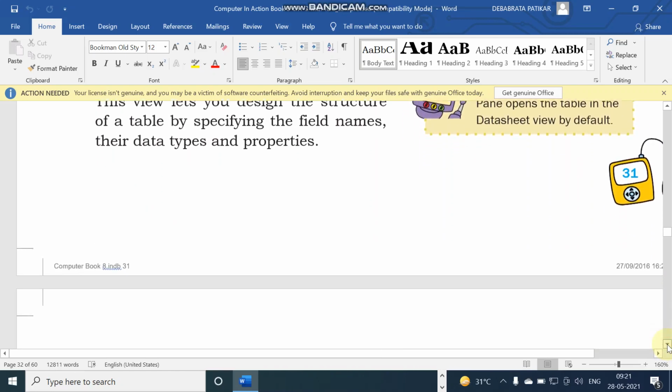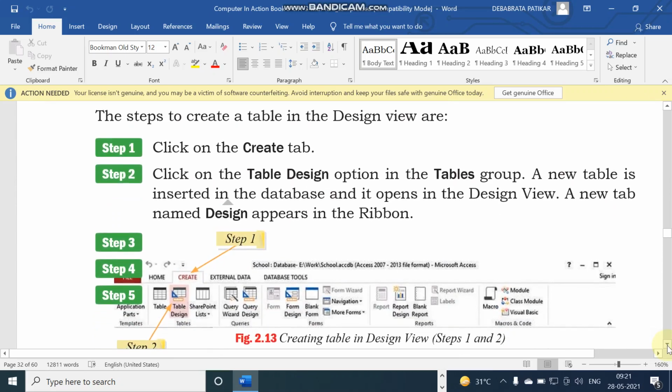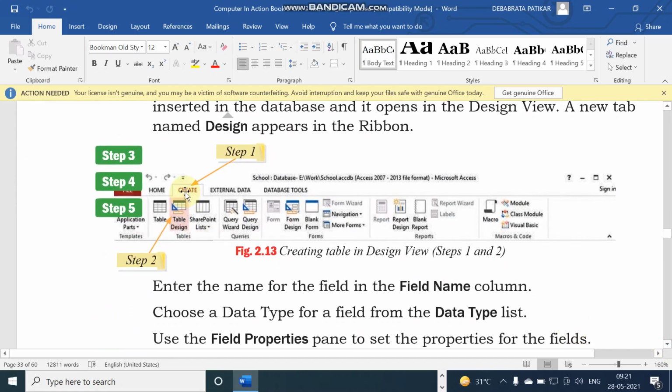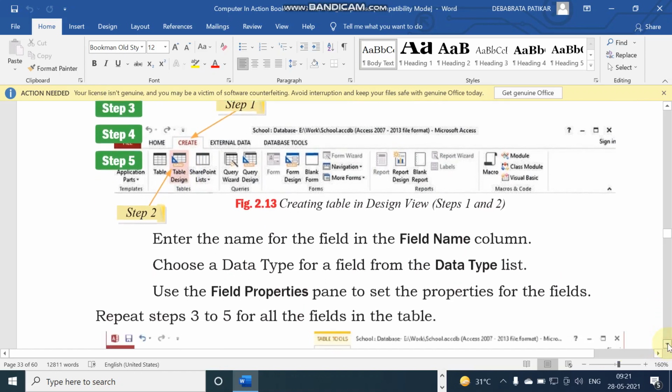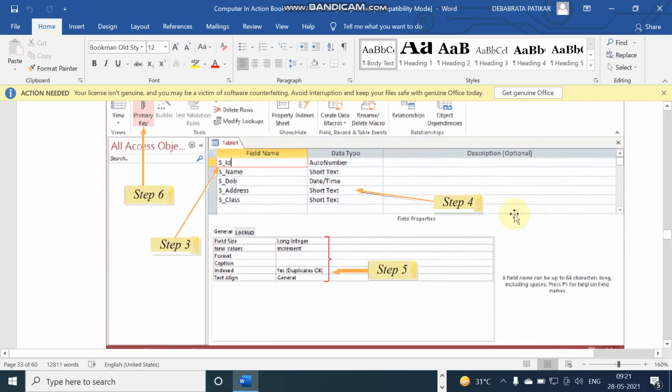Now, creating a table, there are multiple ways. One simple way to create a table is by using the create tab. You need to click on the create tab. In the create tab there is an option called table design. You can click on table design and a table design view will be opened.